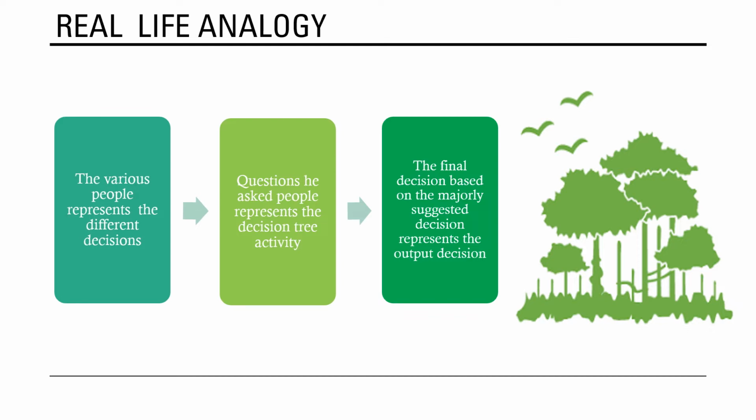So on this particular slide, you can see that the various people that he spoke to represent the decisions, and the questions he asked people represent the decision tree activity. The final course he went for, the course that most of his friends suggested, represents the output decision.